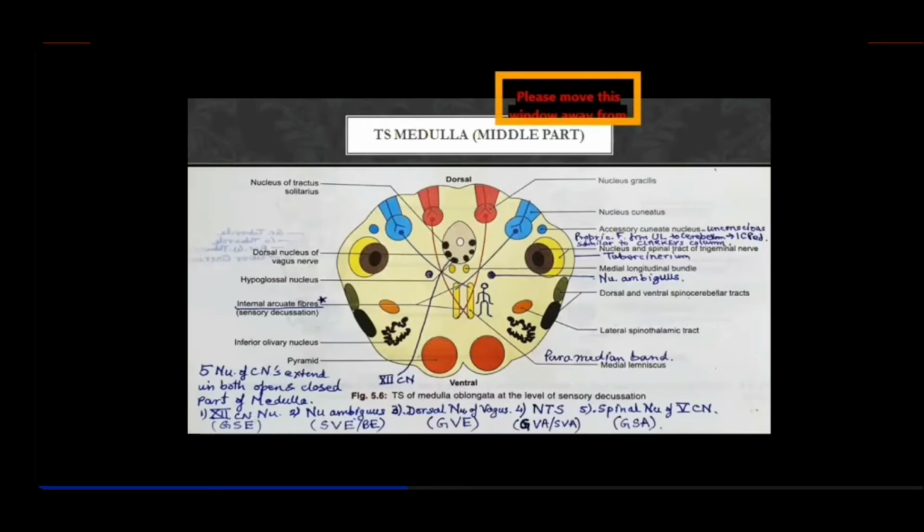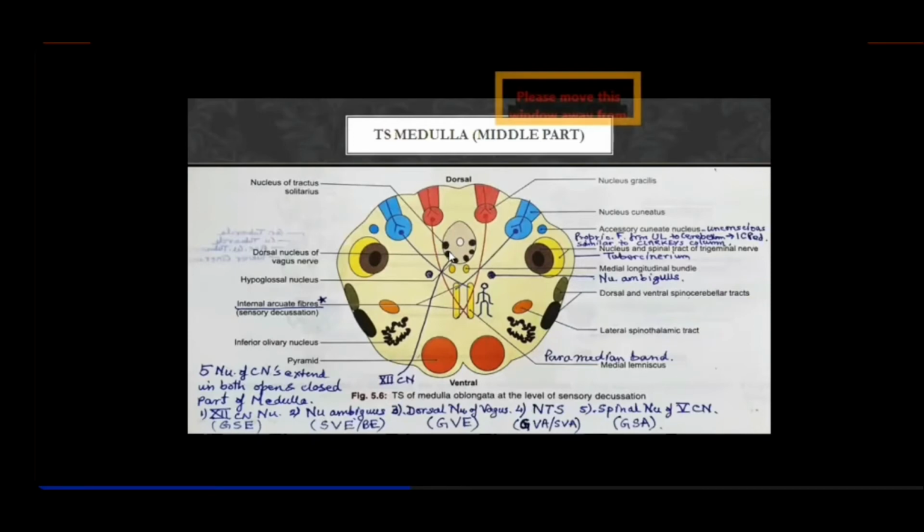Then if you move further laterally, the medial most of the afferent functional columns is general visceral afferent, right? And then lateral to that is special visceral afferent. So general visceral afferent and special visceral afferent, remember, both of them were forming a single elongated nucleus, and that was called nucleus tractus solitarius.